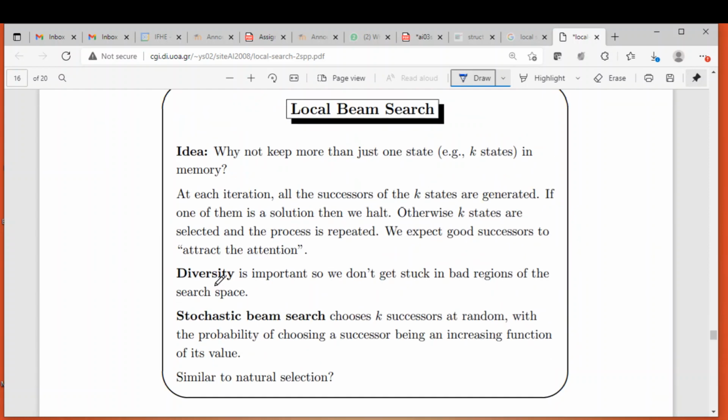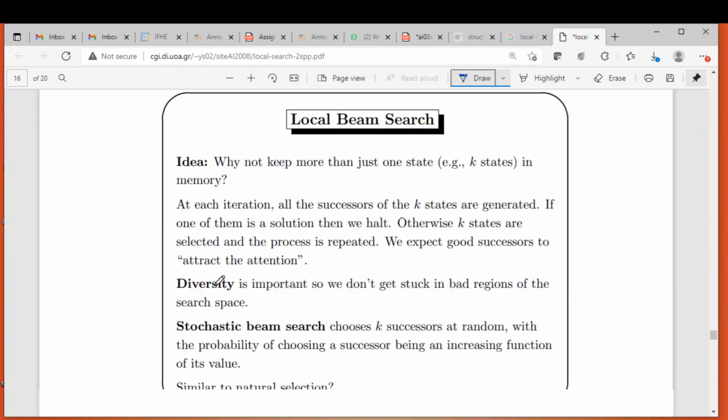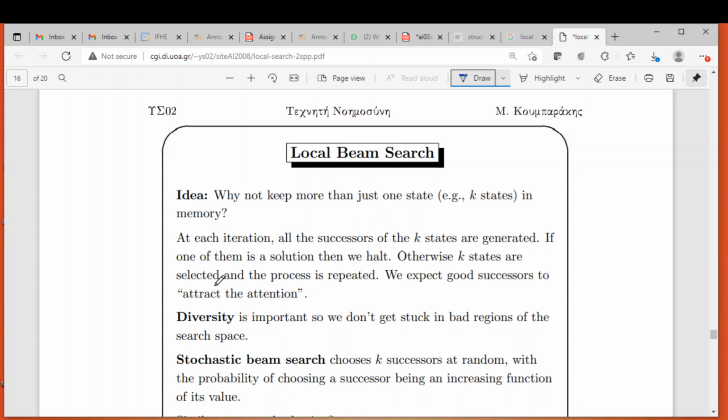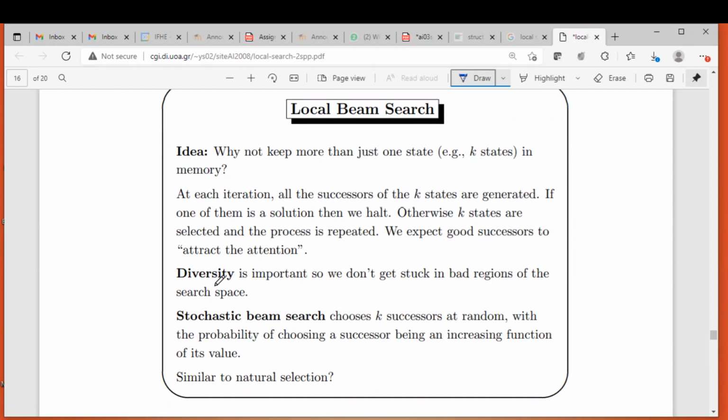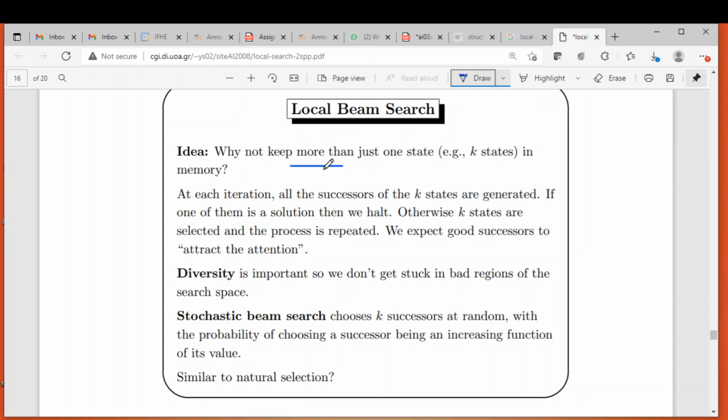Fine. The next algorithm under local search is the local beam search algorithm. This algorithm is based on the idea: why keep only one state in memory? Why should we explore only one path? Why can't we explore multiple paths in parallel? Based on that idea, this algorithm was generated.